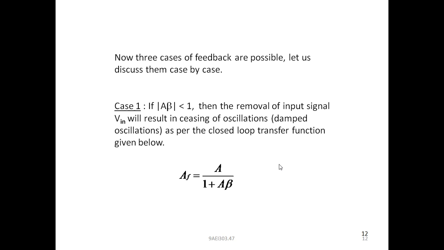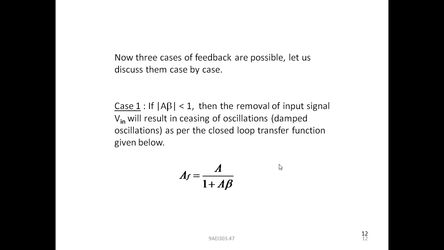That the overall gain of the amplifier AF is less than the previous gain A, because A by 1.9 is less than A. Therefore, for the product A beta in case 1, if A beta is less than 1, then what will happen?